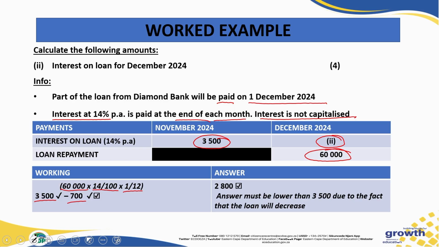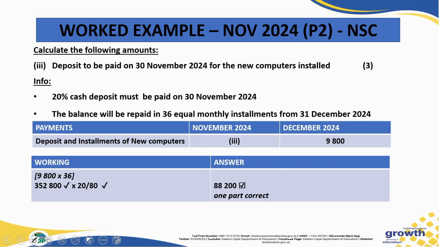Therefore, we have to minus 700 Rand, and we get 2,800 Rand. Now, very important, because the total loan amount will decrease, the interest for the month of December will also decrease, and you can't have an amount that's more than 3,500 Rand.